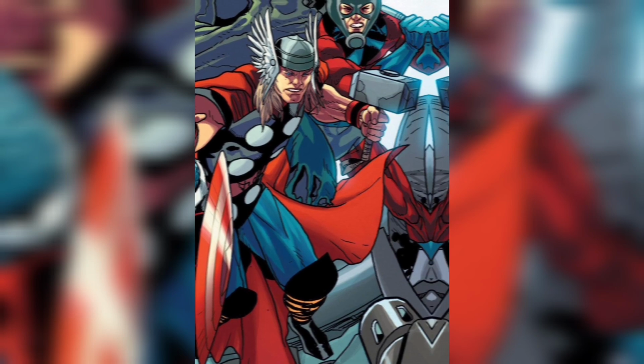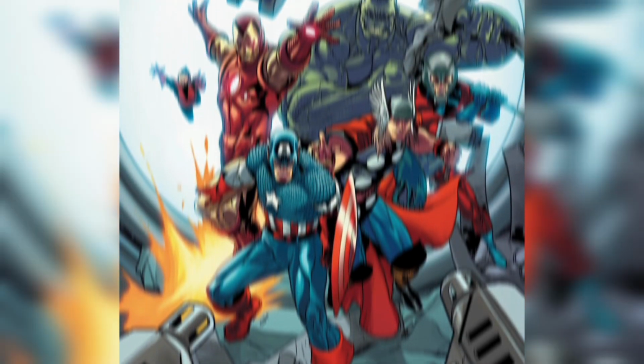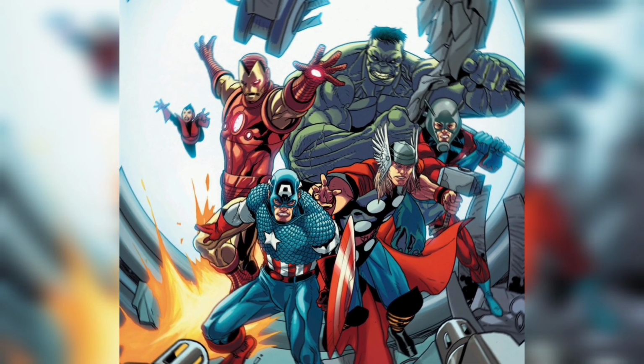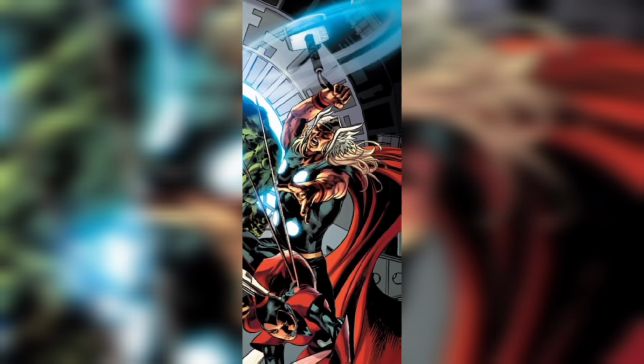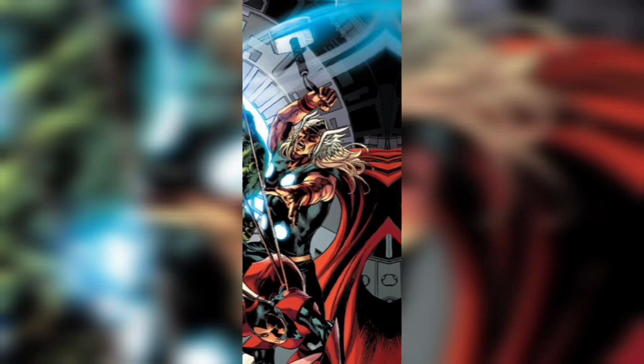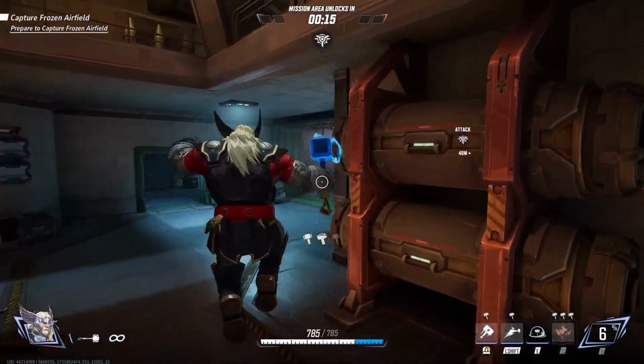Next, in the Earth-14325, Thor Odinson is a darker version of Thor, serving as a supervillain and tyrant. He is a member of the Avengers in this reality, but unlike the heroic team we know, these Avengers are a force for evil. Thor wields a version of Mjolnir with an inverted enchantment, allowing only the unworthy to lift it.